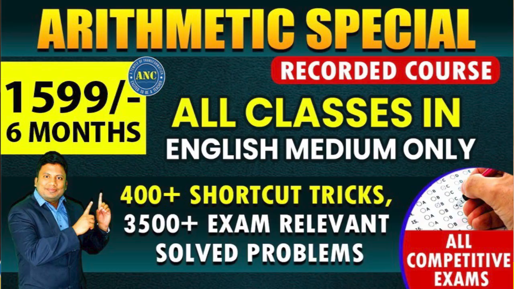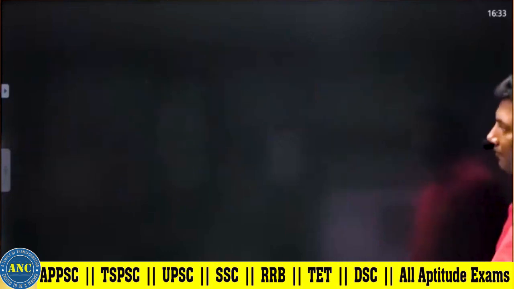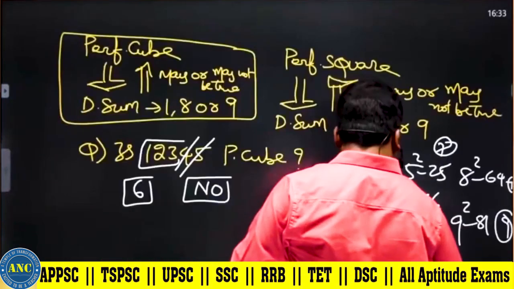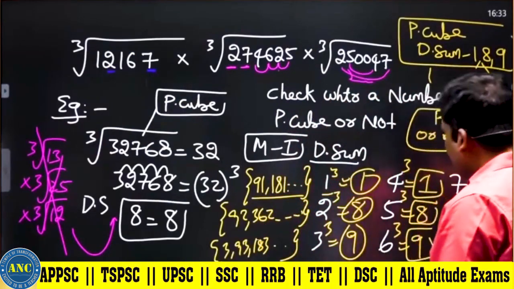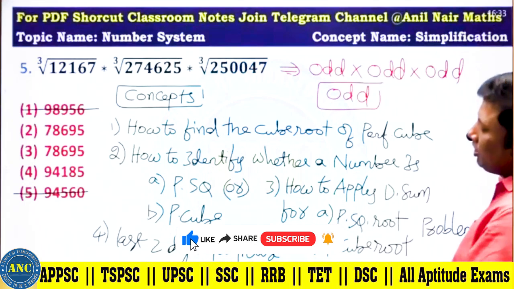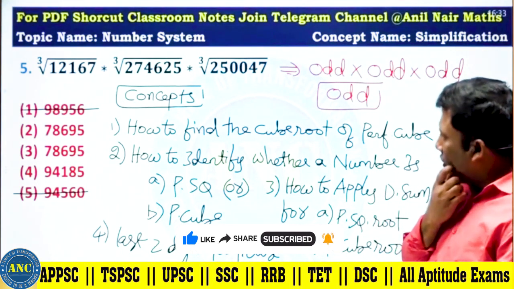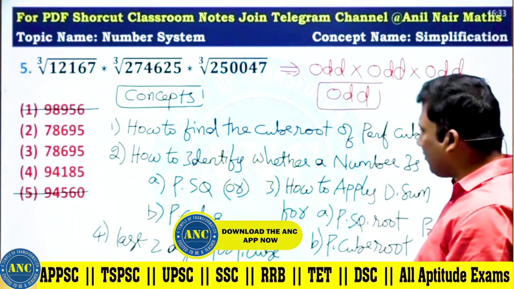Every perfect cube digital sum should always be 1, 8 or 9. Concept is clear? Now let us solve this question. The question is cube root of 12167 into cube root of 274625 into cube root of 250047. What are all the important properties that we discussed?